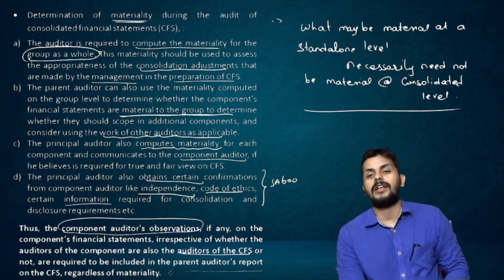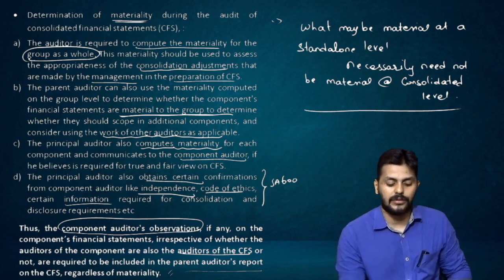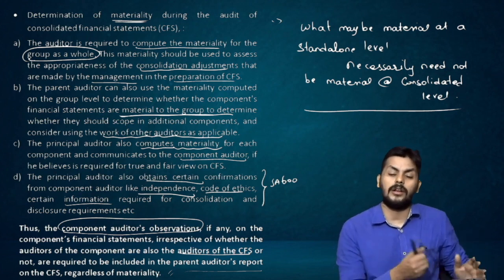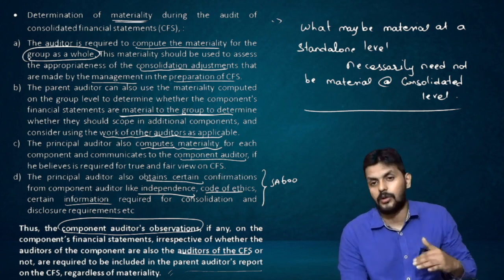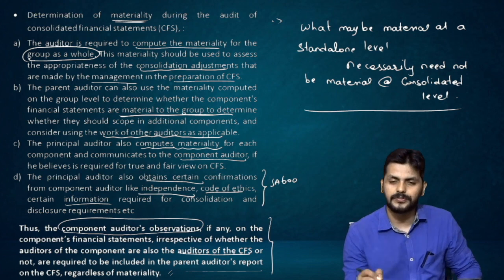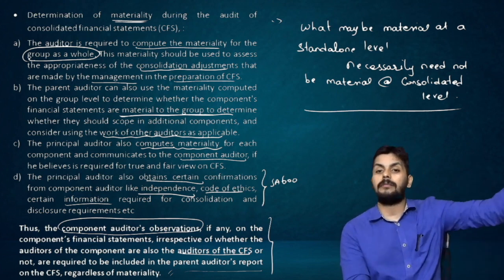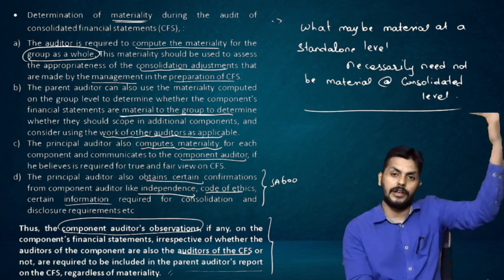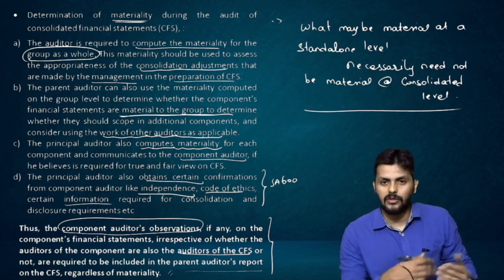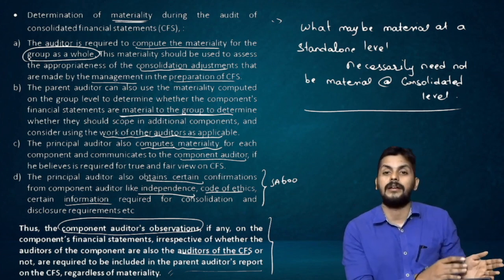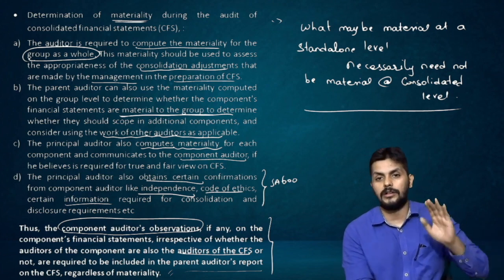Understood? So if there are any observations made by component auditors, whether you are that auditor or not, you might have to make them as an observation here also. Simple point. If the component auditor himself didn't make any observations, or you are the component auditor and didn't make any observations, then you can leave it. But if anything has been made, you should not ignore it, irrespective of materiality, highly material, not material, that will not be an issue.